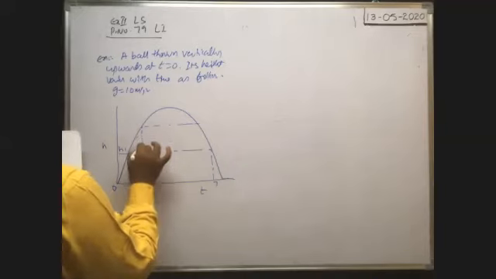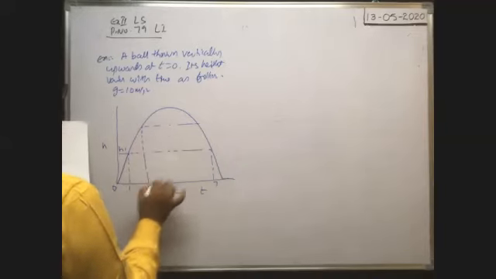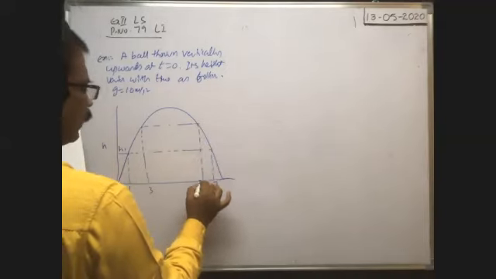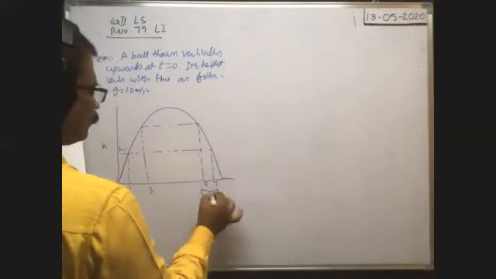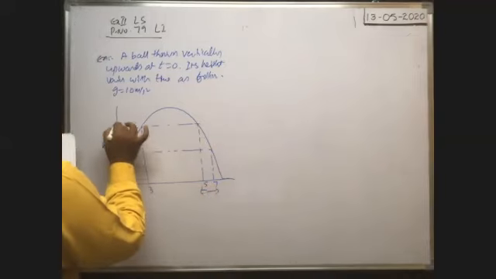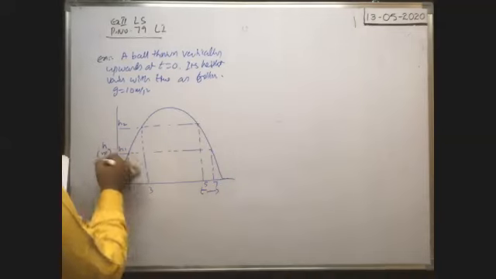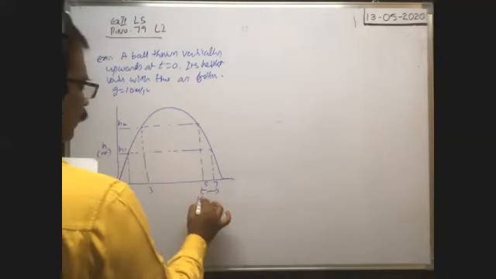Next, at time 3 seconds and at time 5 seconds, the body is at the same height h2. Here h is in meters, time is in seconds.